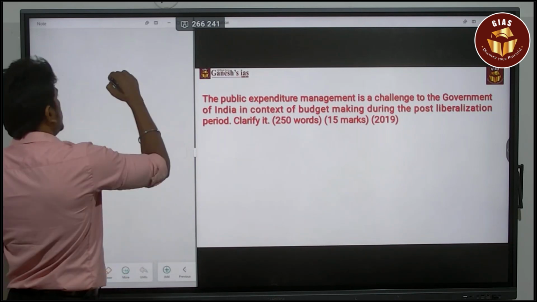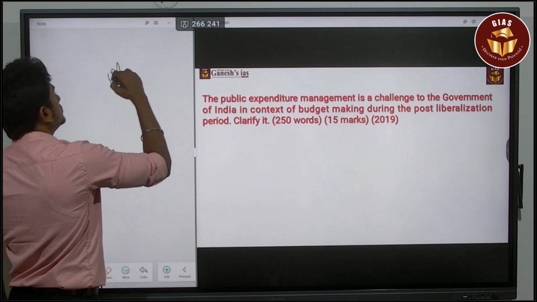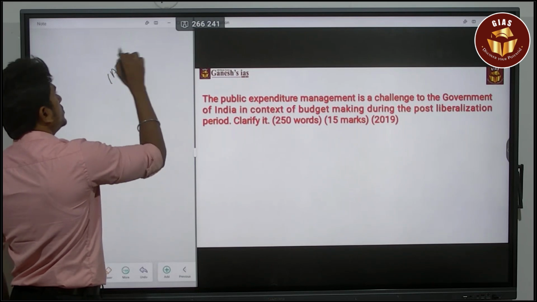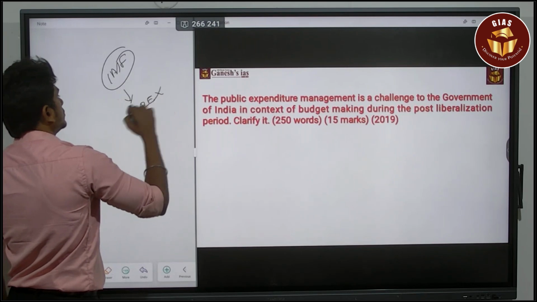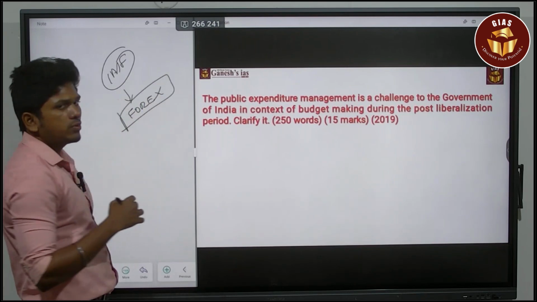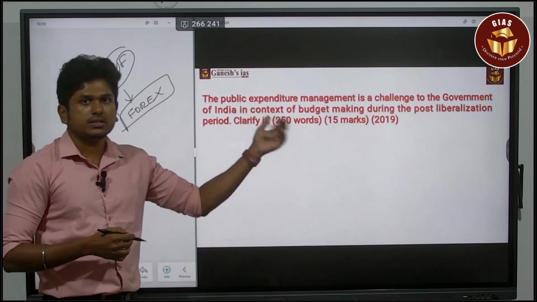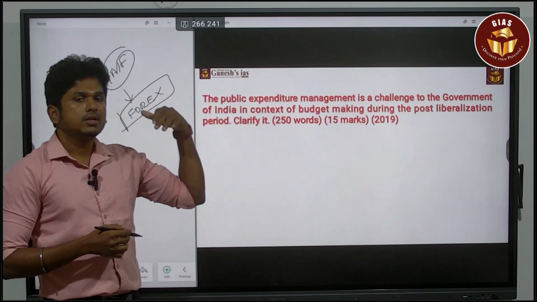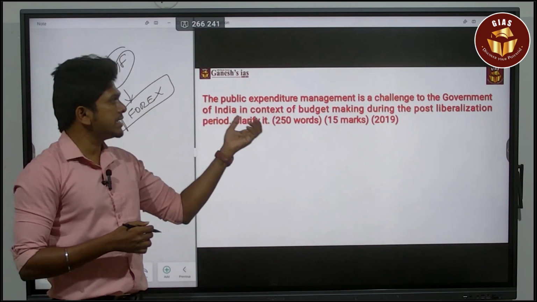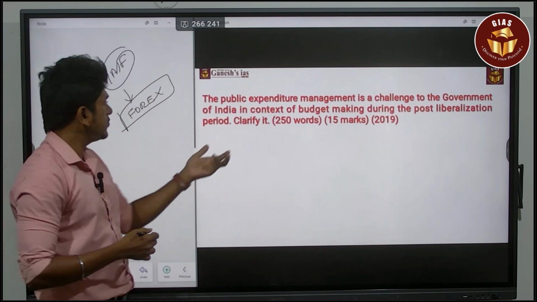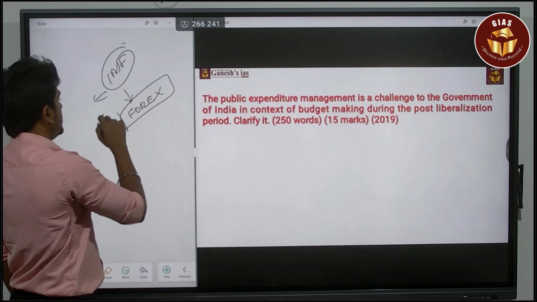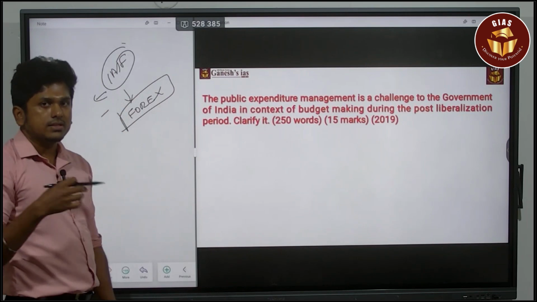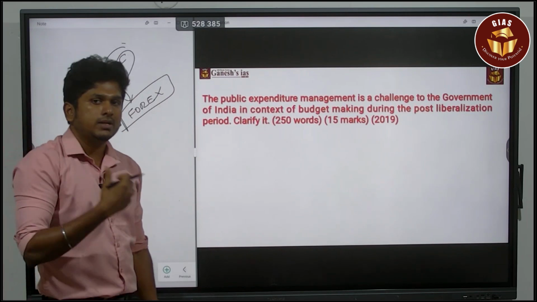Or else, if you are not maintaining the forex reserve, the IMF is going to question you. So to maintain the forex, you have to majorly focus on public expenditure management. So these are the major challenges. In that way only you have to make clarity. So the global institutions like the IMF, the WTO, or the sanctions from the developed countries.